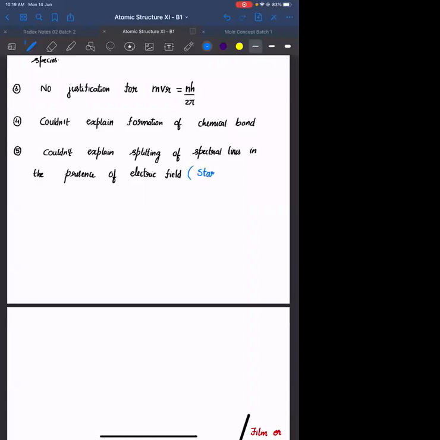Splitting of spectral lines in the presence of electric field is called the Stark effect. And magnetic field, which is called the Zeeman effect.